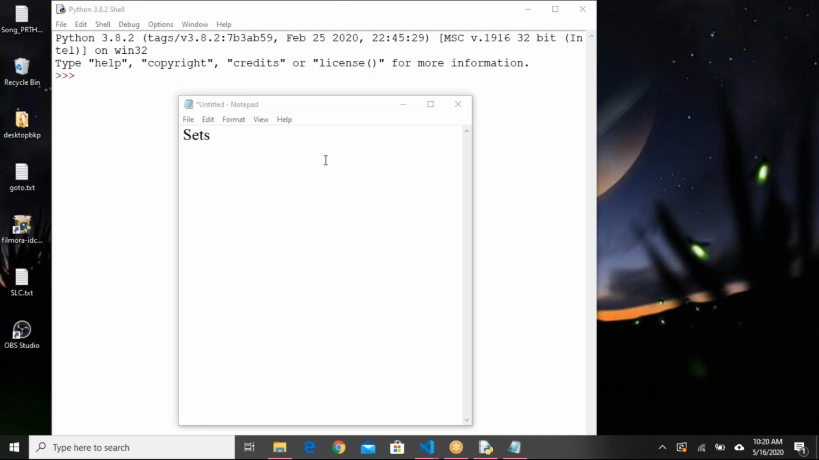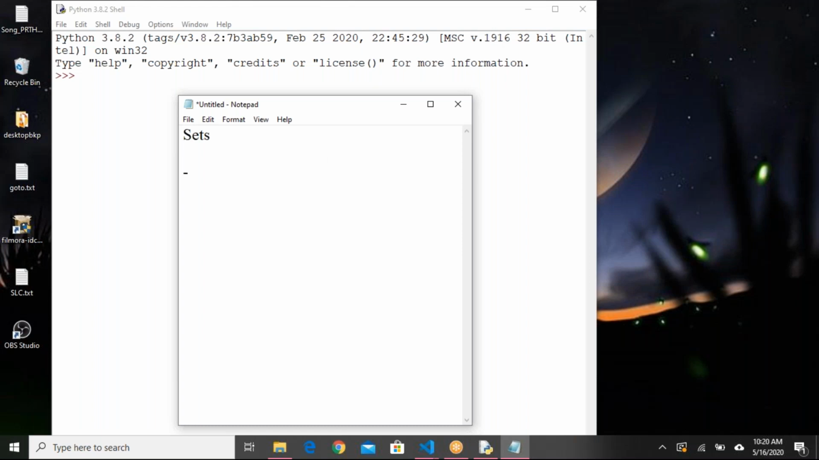Okay, the topic is sets, another data type or collection, you can say. A set, if you remember, is a collection of items and it doesn't allow duplicates. In the same way that we used sets in mathematics in our school days, we can use sets in Python programming also. How to declare a set and so on, we'll see.